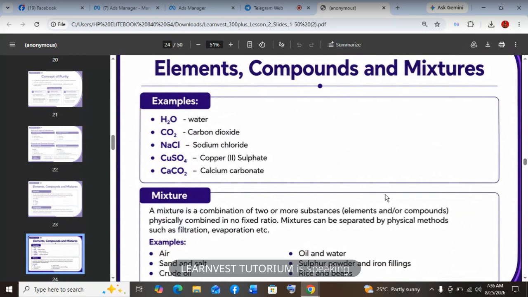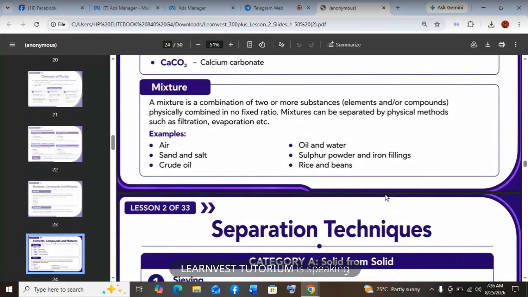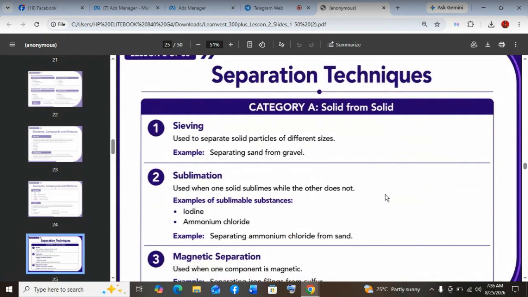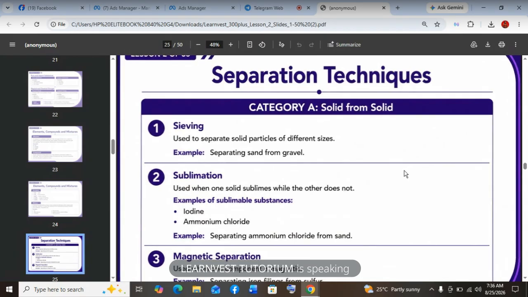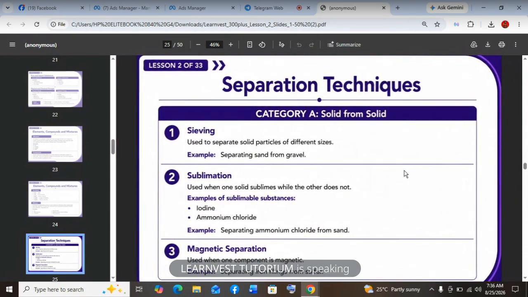Now, what are the methods we use in separating mixtures? Because we have already said that we cannot separate compounds. So how do we separate mixtures? We have different methods, so we try to categorize them. The first category, category A, is separation techniques for separating a solid from other solids. We have three in that category. What are they? We have sieving. You sieve because the particles have different sizes. So sand is separated from gravel by sieving.